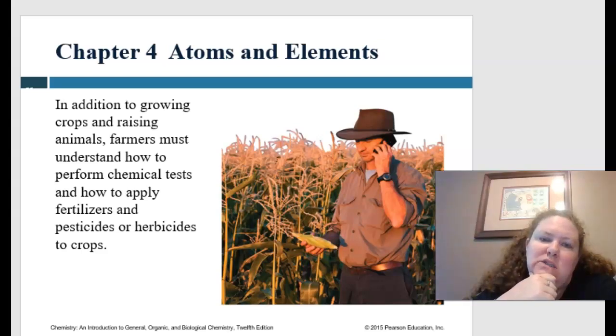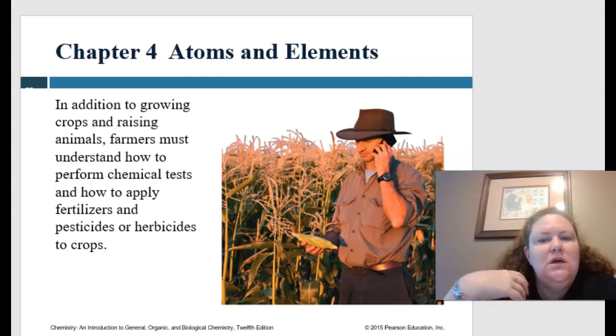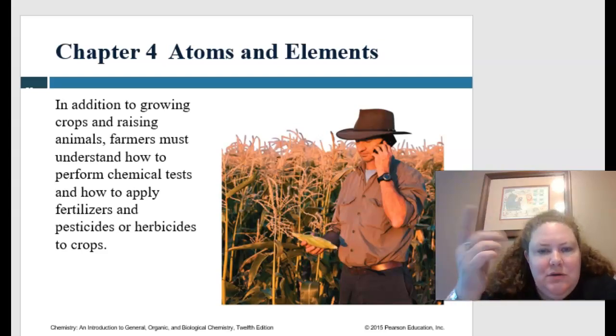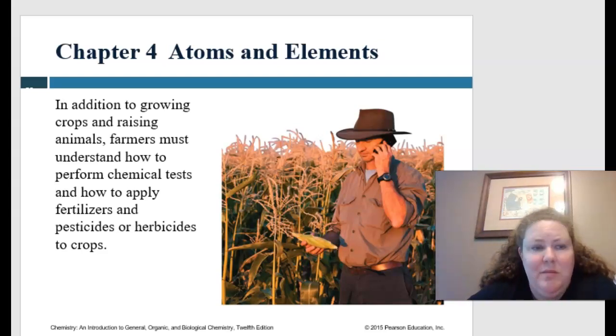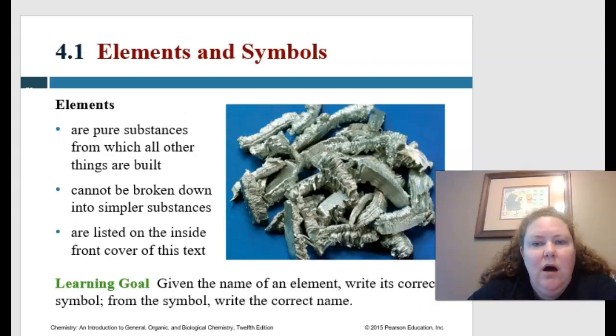Okay, moving on to chapter 4 and talking about those atoms and elements. So in addition to growing crops and raising animals, farmers must understand how to perform chemical tests and how to apply fertilizers, pesticides, herbicides, etc. to crops. I grew up in a farming community, and as you know, we're in central northern Michigan, so a lot of us are very familiar with farming.